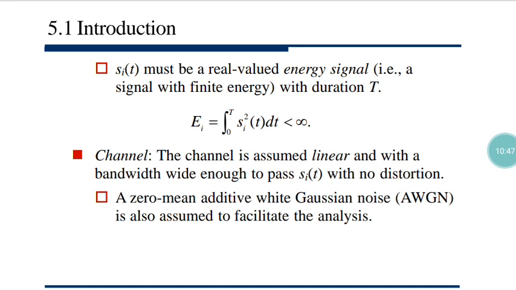When nothing is present in that particular channel, that channel should have zero value. But zero mean noise doesn't have zero voltage, because the noise appearing in that signaling may have zero mean or some other mean. So zero mean doesn't mean zero value, it should have some particular value, but the distribution is a Gaussian type distribution with zero mean. So you just put mu equals 0 in the expression of f(x) of the Gaussian distribution, and you will easily have the zero mean, unit variance AWGN, which is also assumed to facilitate the analysis.